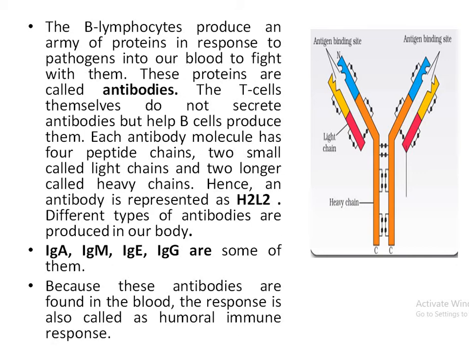Antibodies are of four types according to NCERT, and in the higher classes you will study the five classes of antibodies: IgA, IgM, IgE, IgG. Ig means immunoglobulin, A means alpha, M means mu, E means epsilon, G means gamma.